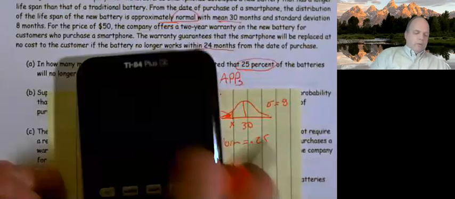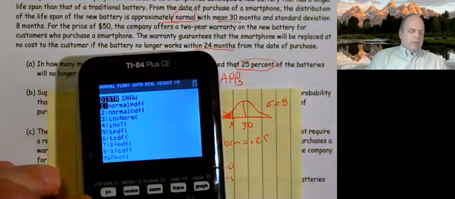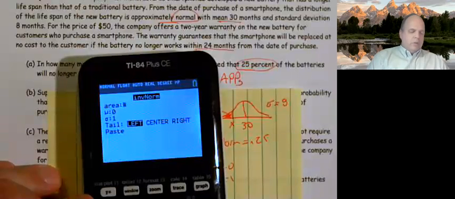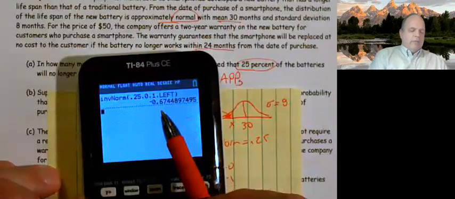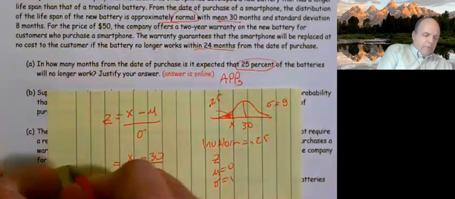So when I go about doing this, second vars, inverse norm, my area 0.25, my mean is 0, my standard deviation is 1, and I end up getting a z-score of negative 0.6744. Now you can round that up.